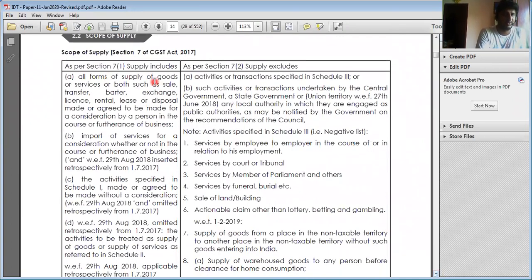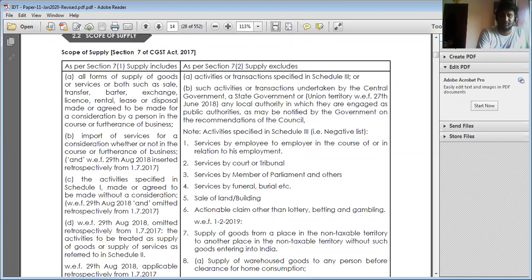All forms of supply of goods, both sale, barter, exchange, etc., plus consideration plus furtherance of the business. Number two, import of services plus consideration, whether it is furtherance of the business or not. Number three, activities specified in Schedule 3, without consideration. Then it is subject to what? 7.1C. Next, 7.1D has been omitted. This section has been omitted.